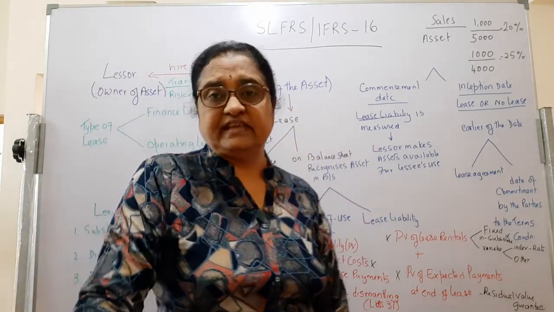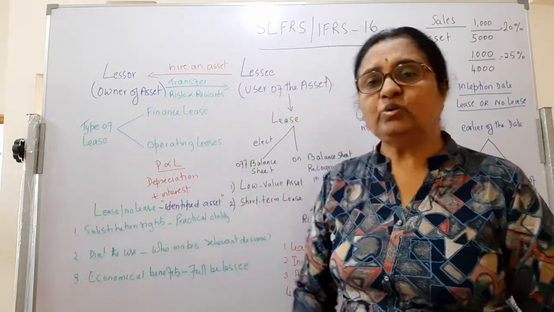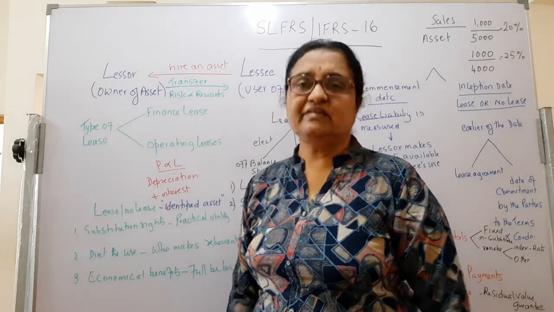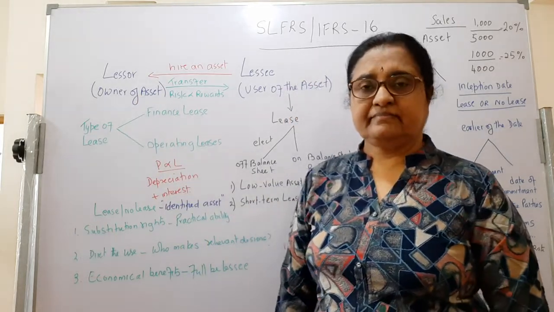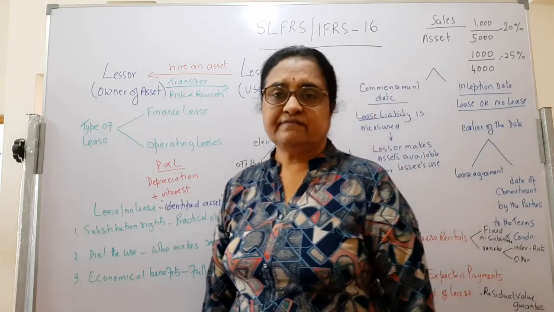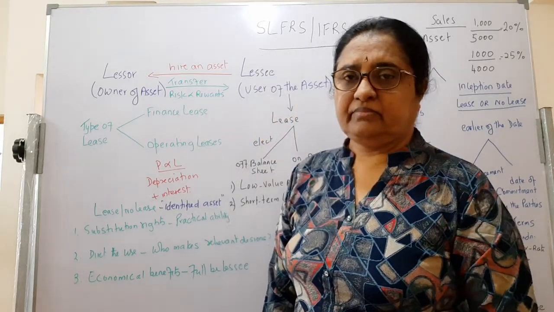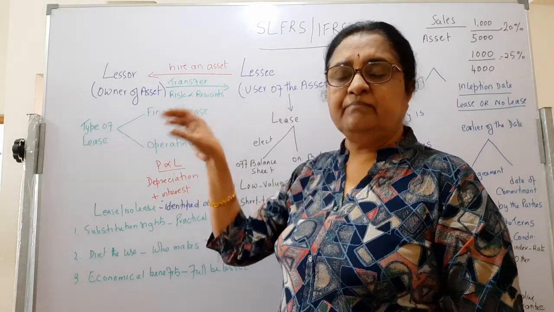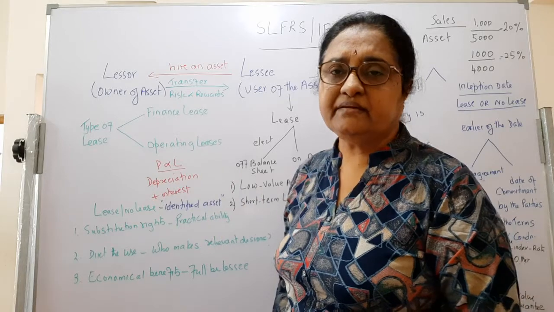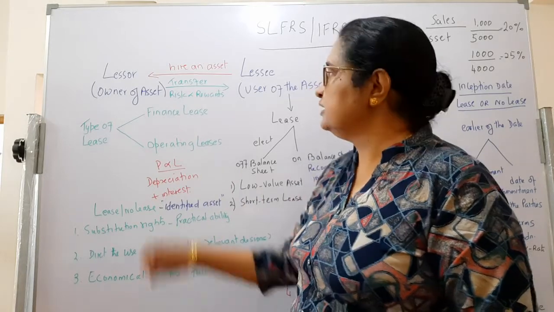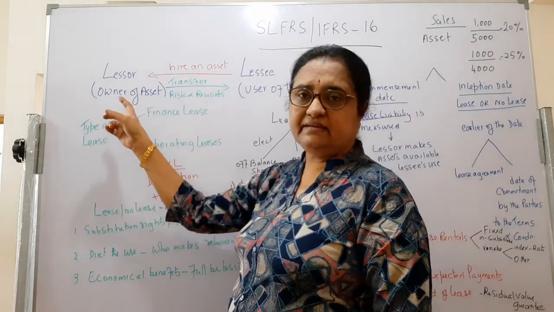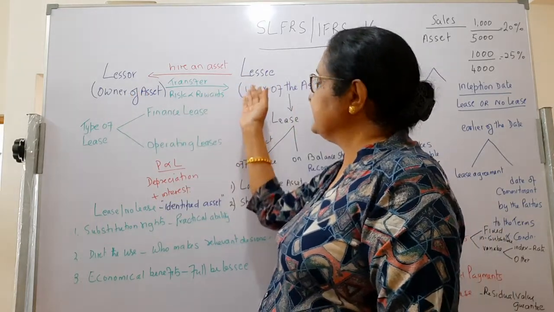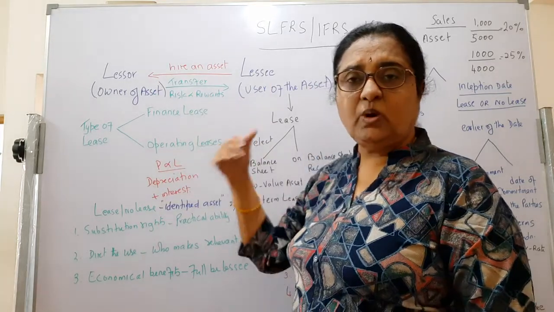He doesn't have the finances to purchase it outright, so he will sign an agreement with this person to hire the asset for a period of term, for a consideration to be paid periodically to that owner. The owner of the asset is called the lessor. The hirer, whoever is hiring the asset, is called the lessee.